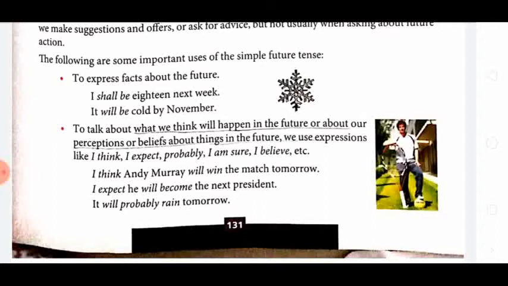But in this tense, when we talk about what may happen in future, we use I think or I expect or probably, I am sure, etc. Okay.